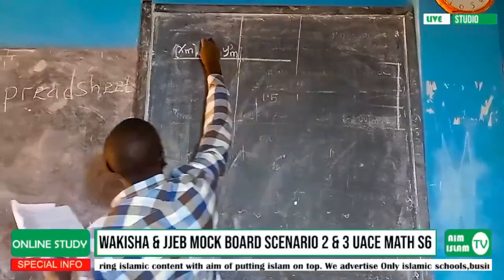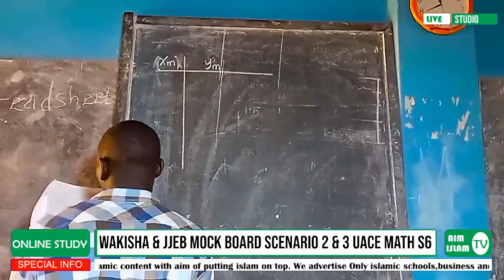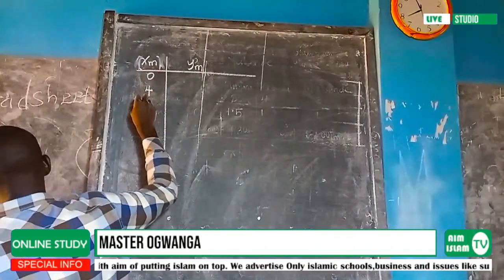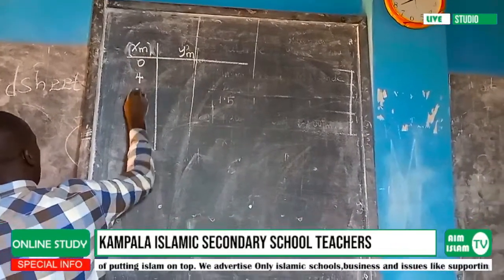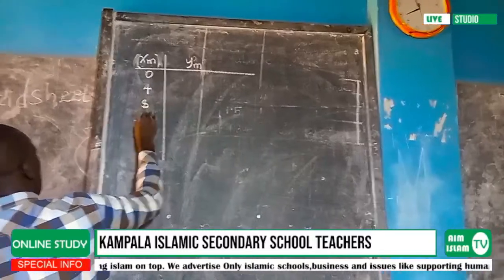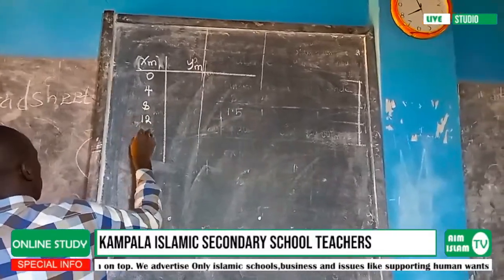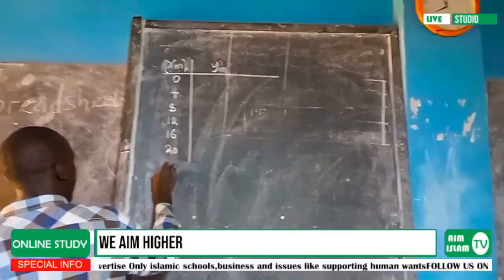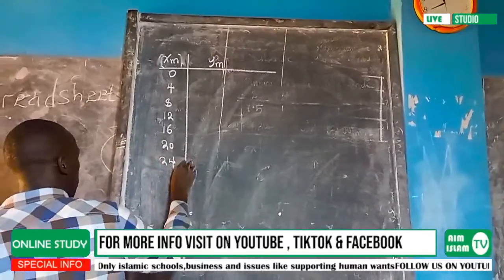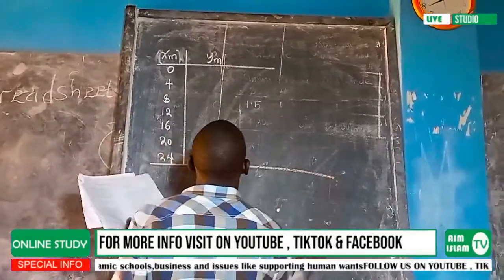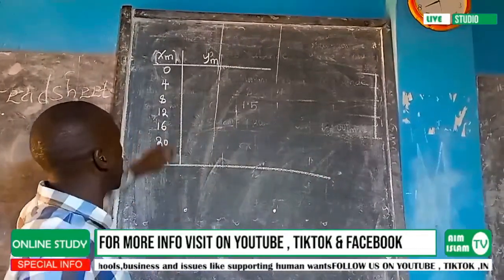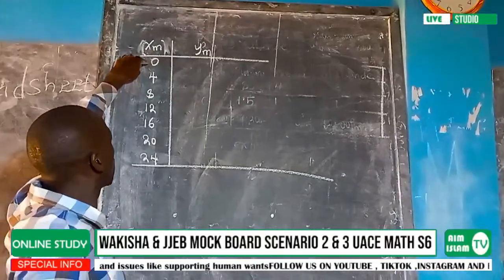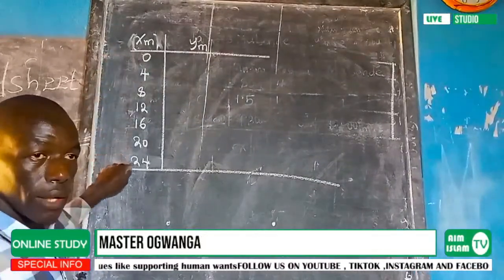I am going to summarize this table the way the trapezium rule goes: 0, 4, 8, 12, 16, 20, and then the last value becomes 24. This means our expression has a range between 0 and 24.